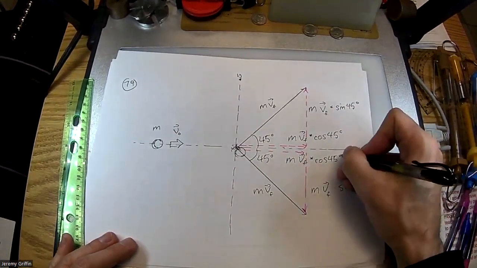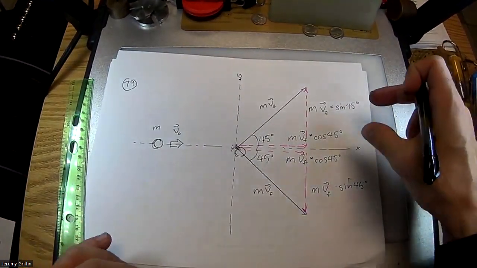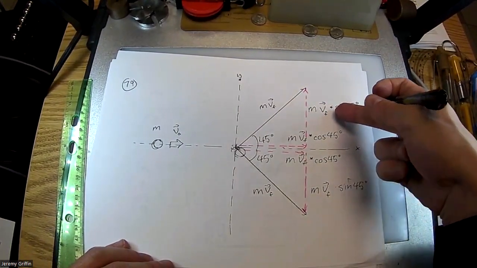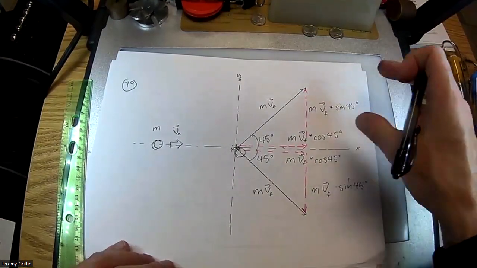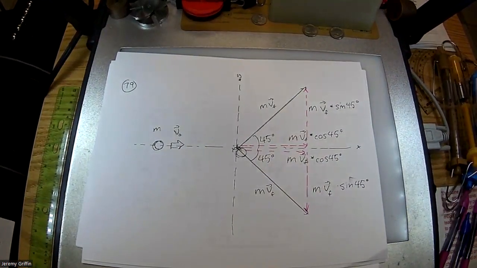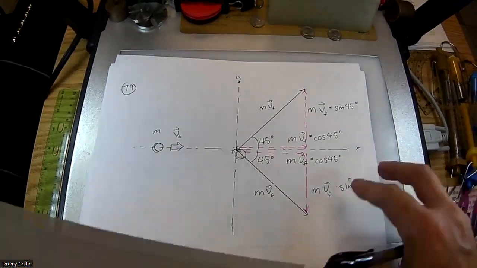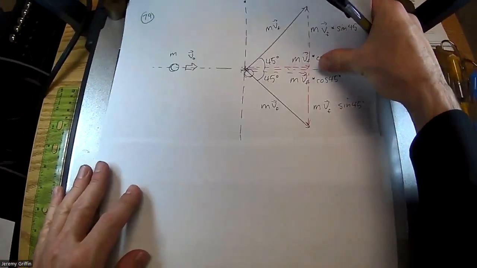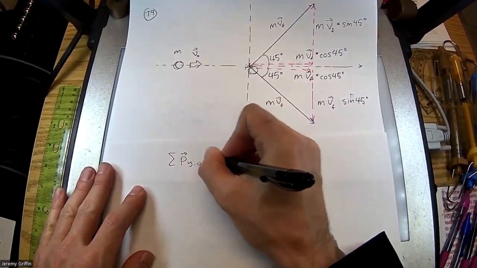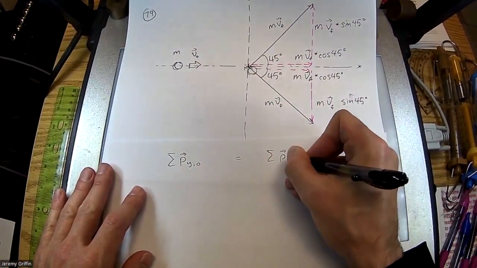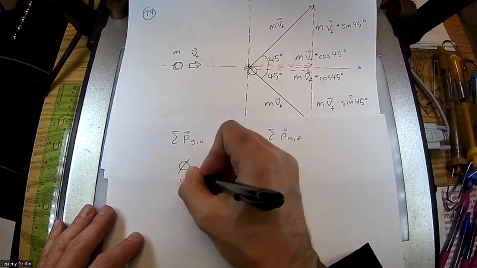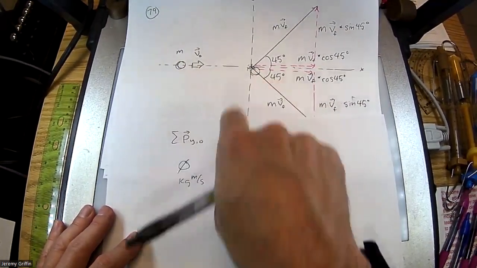Now, what we haven't technically proven, since we jumped ahead a little bit, is that these v finals actually are the same. If I label them differently, call this one Q and this one 8 ball, then I would say that this minus this has to zero out. So let's go ahead and do that right now. I can list them as the same thing because it's going to come out the same. If I set up the sum of momentum in the y direction before equal to the sum of momentum in the y direction after collision, well, this has to zero out, 0 kilogram meter per second, because the cue ball was initially only traveling horizontally.